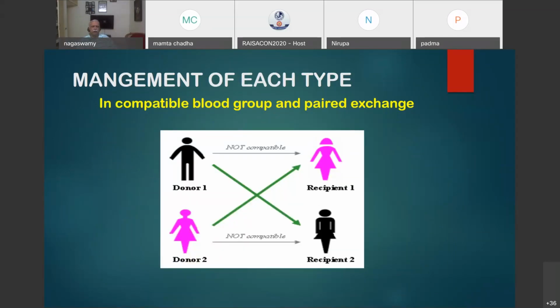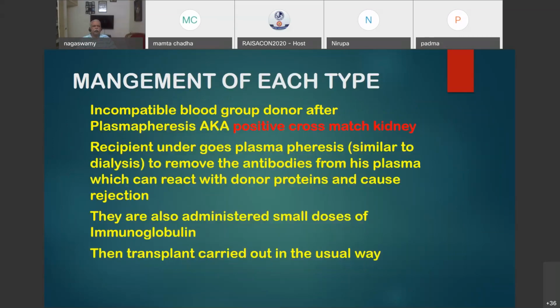So this is what I told you about the incompatible blood group and paired exchanges. So you have a donor, you have a recipient, but their matching is not compatible. But the recipient 2 and the donor 2, they're cross-matched, they're acceptable. So if both the couples agree, then you can exchange the donors for the recipients and do the program. Then incompatible donor after plasmapheresis is also called positive cross-match kidney.